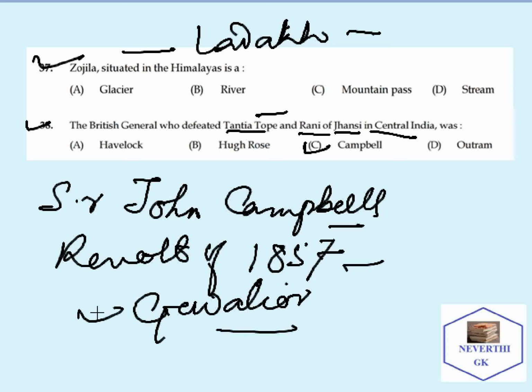These names are to be remembered from the exam point of view. If asked from which region Tantia Tope represented the revolt of 1857, the correct answer would be Gwalior.